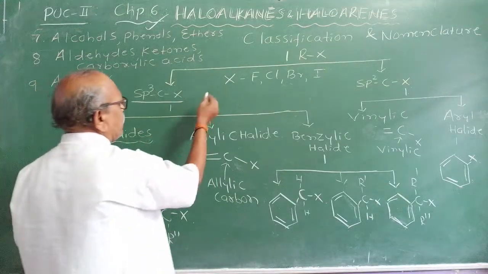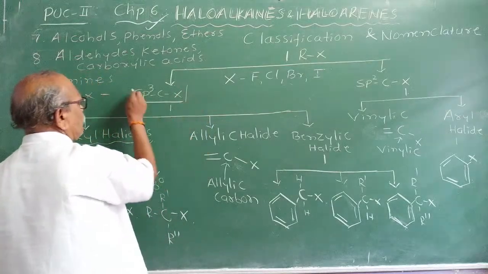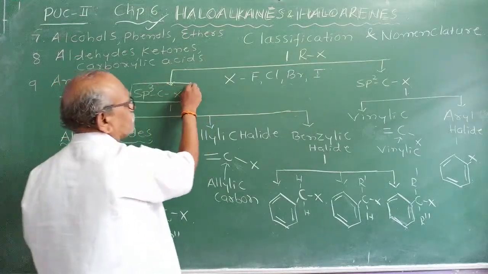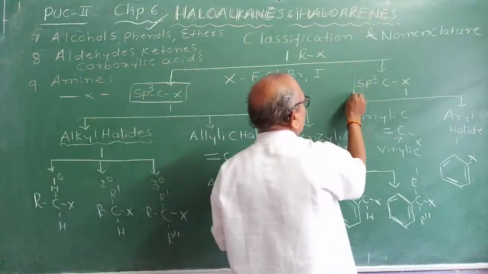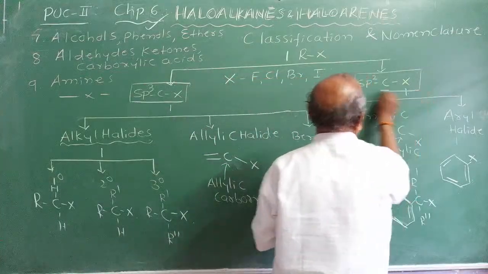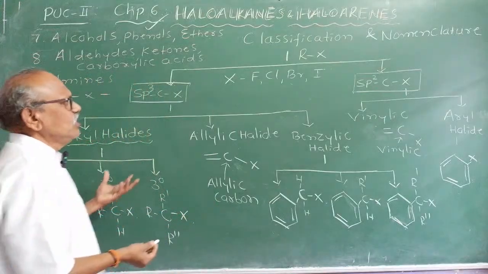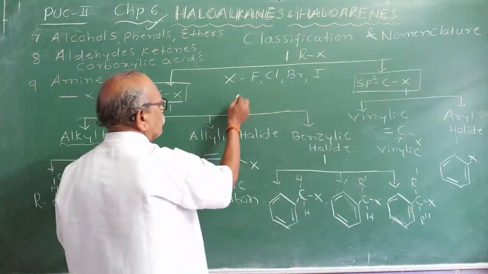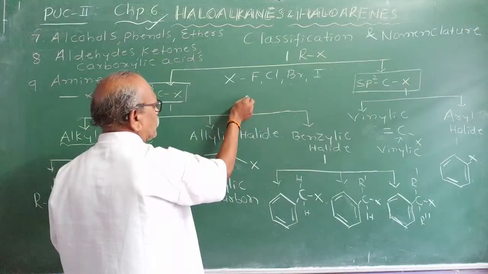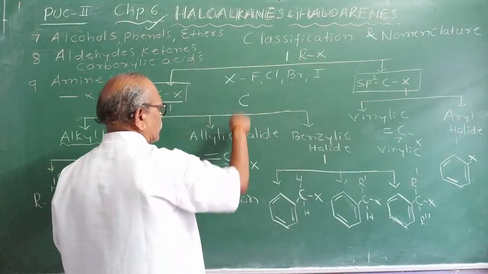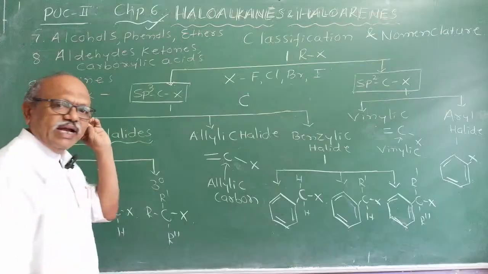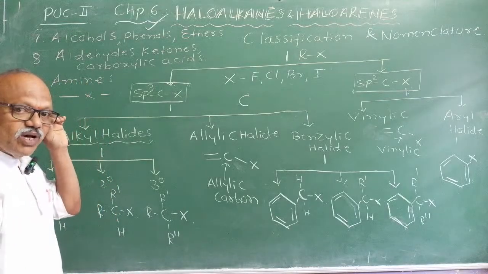You know that you studied hybridization. What is hybridization? Hybridization is two or more orbitals combined together to form entirely new orbitals.